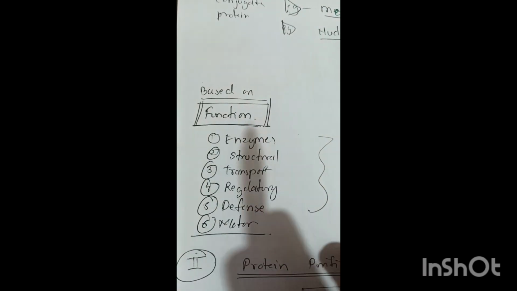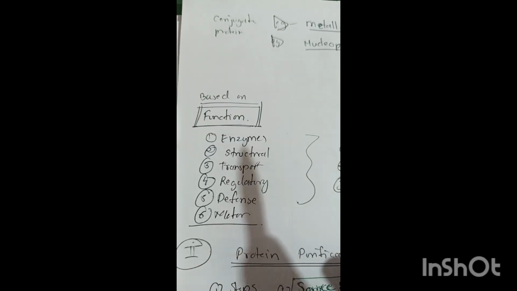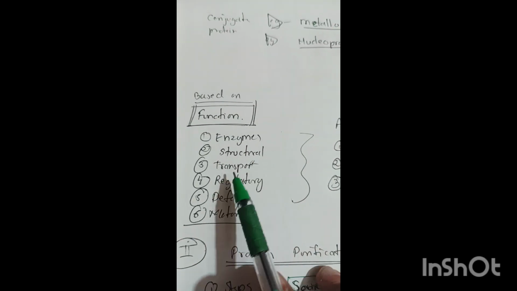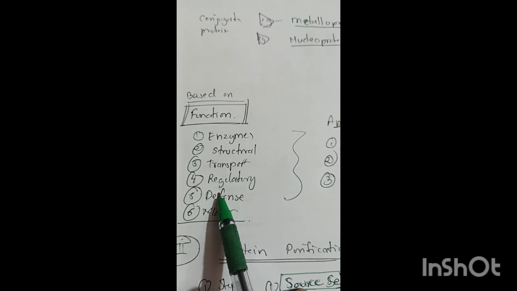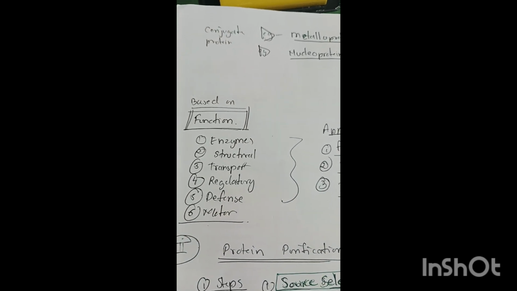And the next classification, which is based on functions, could be enzyme functions. That means proteins can form enzymes. They have a structural function, they have a transport function, they have regulatory, defense, and motor functions. So all these functions are being done by the proteins in a biological system.